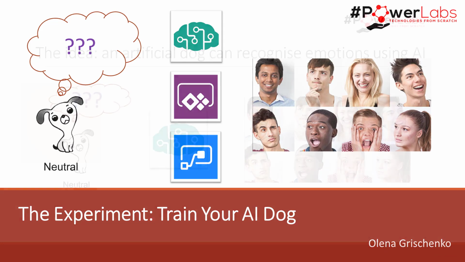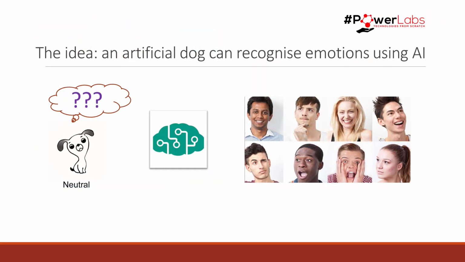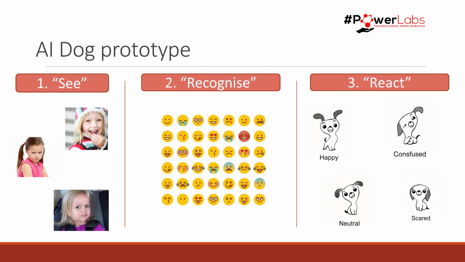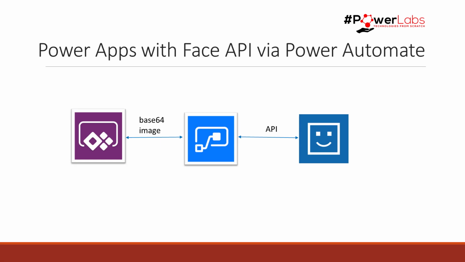Let's get started. So how do we get the animated dog to recognize real human emotions? This is the design of the prototype, and this is how we're going to build it using Power Platform tools.